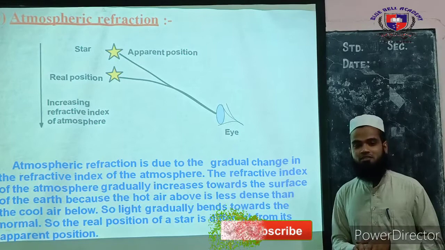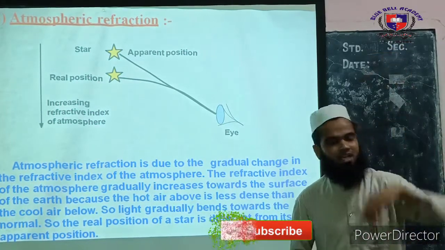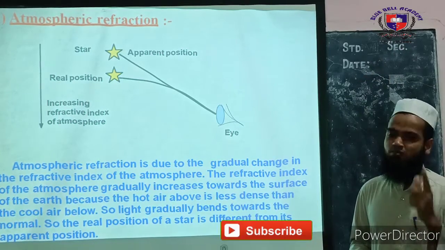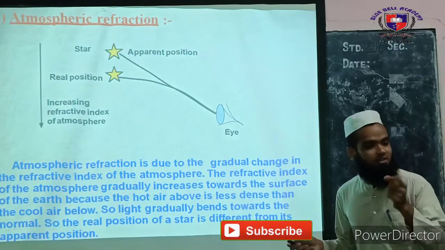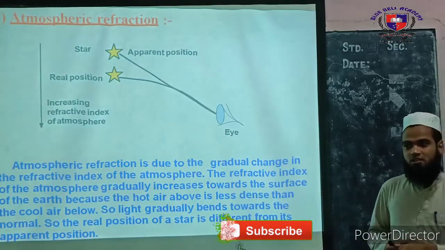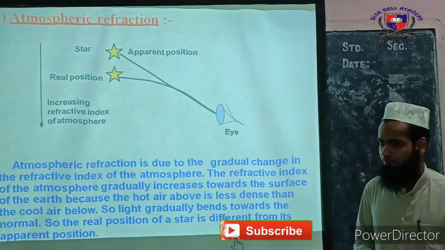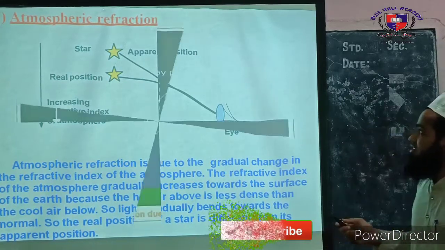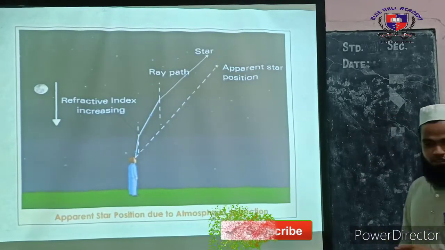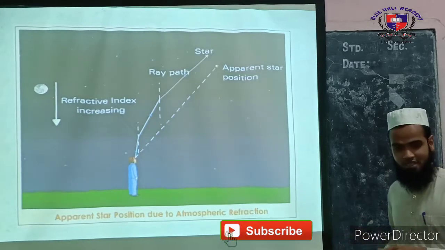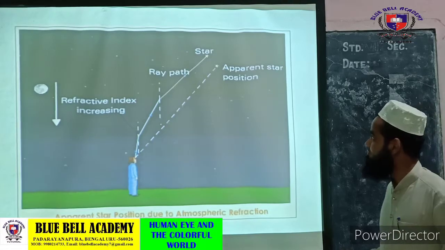In the same manner, the star also appears higher than its actual position because of the same reason only. So remember, atmospheric refraction is a phenomenon due to which the star appears higher than its actual position. Then by using the same phenomenon, there is another concept we have. You can see the reason in this figure, why the star appears higher than its actual position.